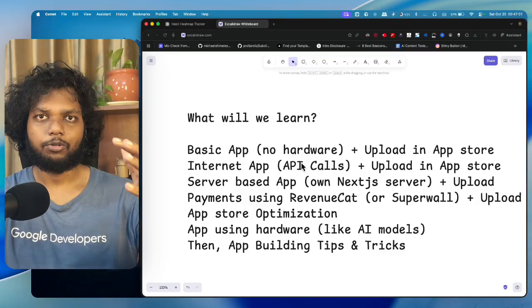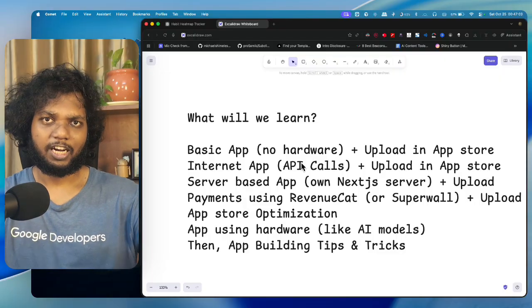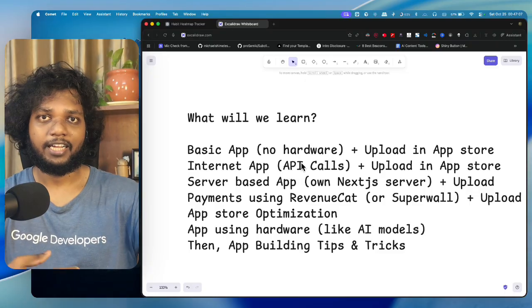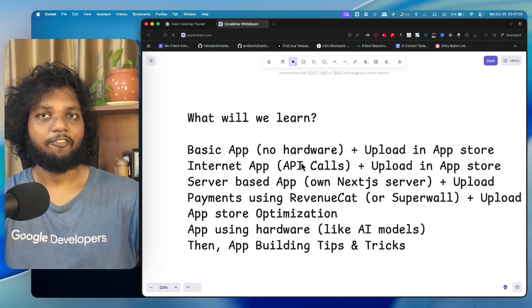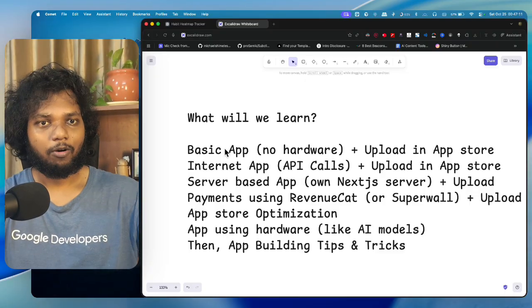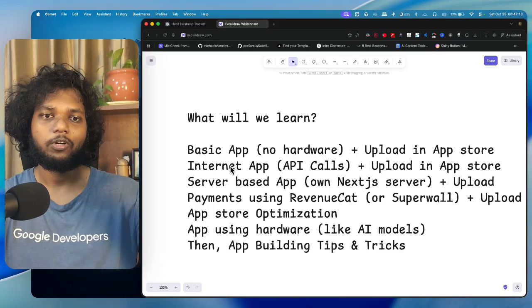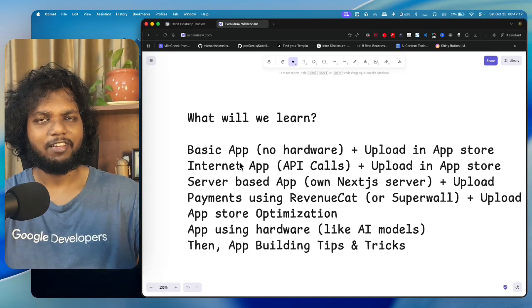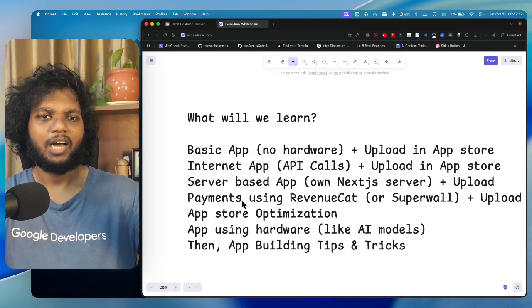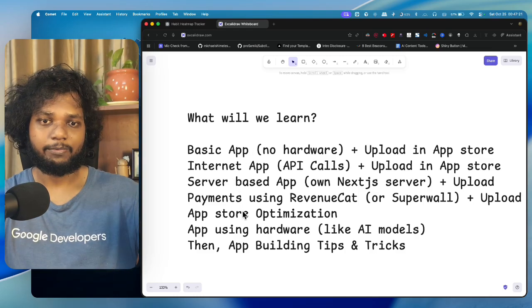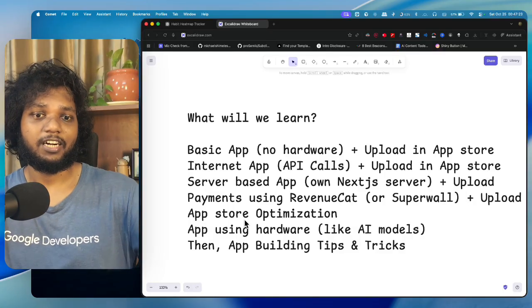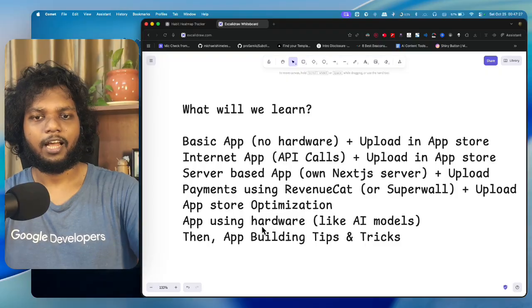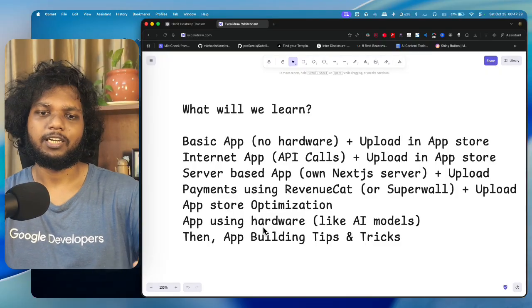I wanted to use WhisperKit to transcribe audio right on the mobile, but I can't do it, and AI can't run everything. So we have to learn from the basics, so that we know how to build UI, how to make API calls, and how to build server-based applications. Once we have done this, we have built a starter repo, and after that we will understand App Store optimization. Once we have the starter repo, we will import it and use hardware on top of it. Then we will cover app building tips and tricks.